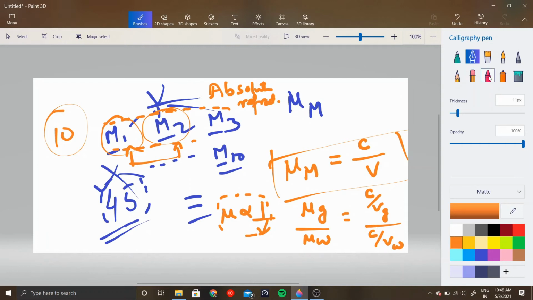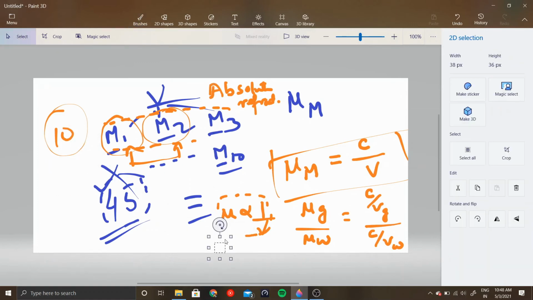Okay, let's actually clear this out. Clear this space and use this space. One second, just a second. Let's clear this space.